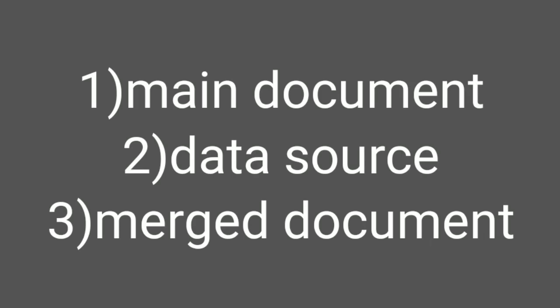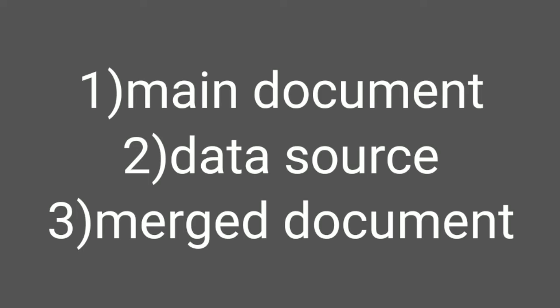Second one is the data source. Data source can contain information such as name and address of the recipients. And this information can change in every document, okay? The information present inside the main document remains the same and cannot be changed. But the information which is present inside the data source can change in every document. Last one is the merged document. That is, it is a combination of main document and data source.